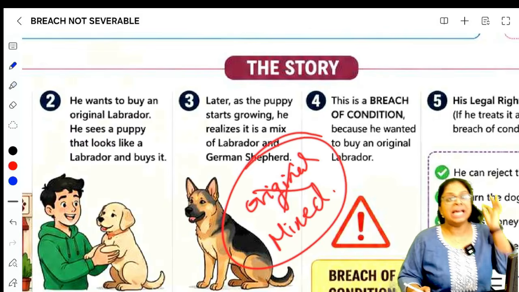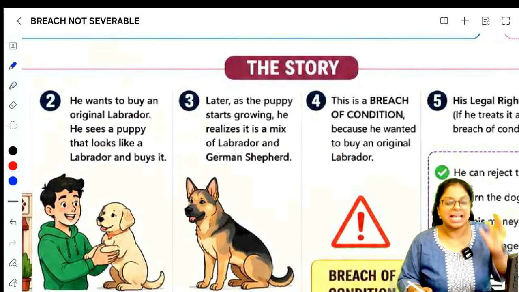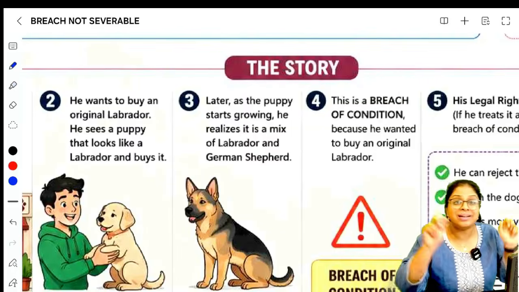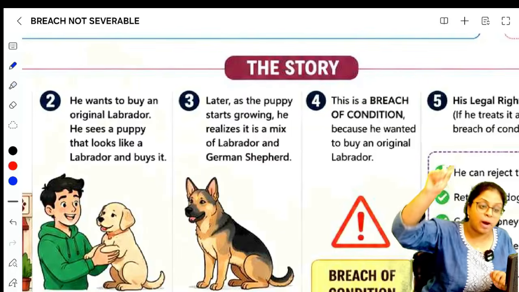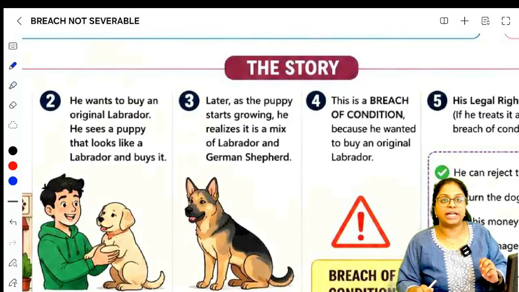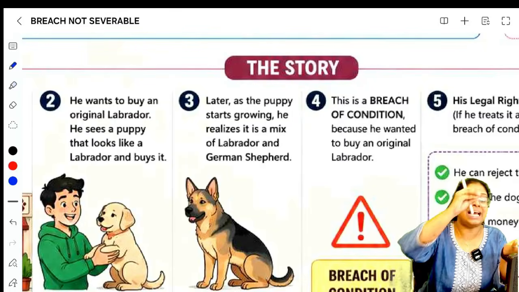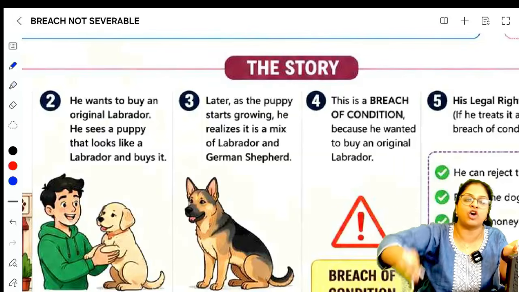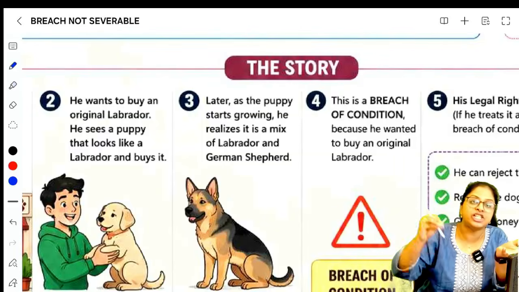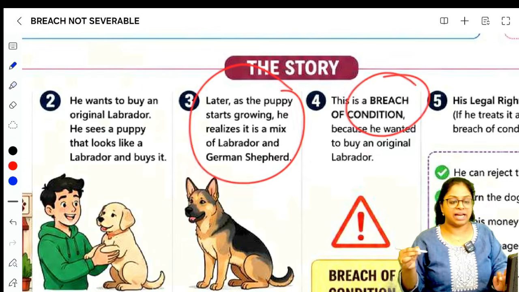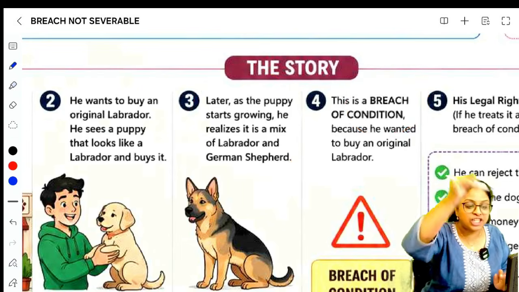Now you tell me, is this a breach of condition? Yes, because when I bought the puppy, I was very clear about whether this is an original Labrador. The shopkeeper told me that it is an original Labrador. Here the breed is an essential element for the contract of sale. It is a condition for the contract of sale, and the condition has been breached. It is a case of breach of condition.